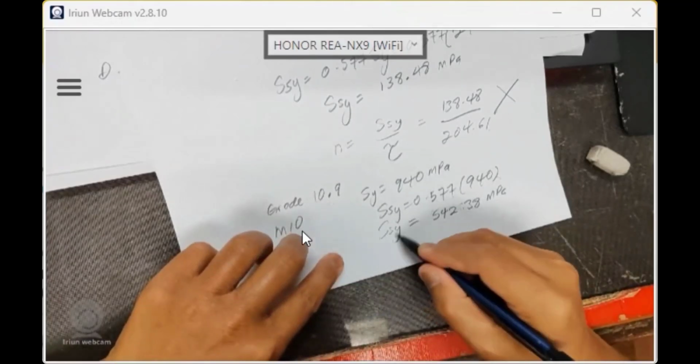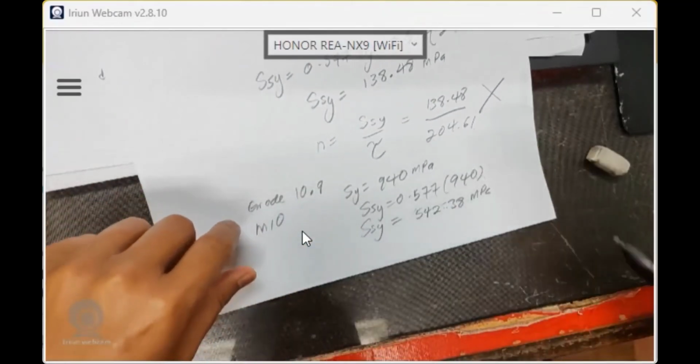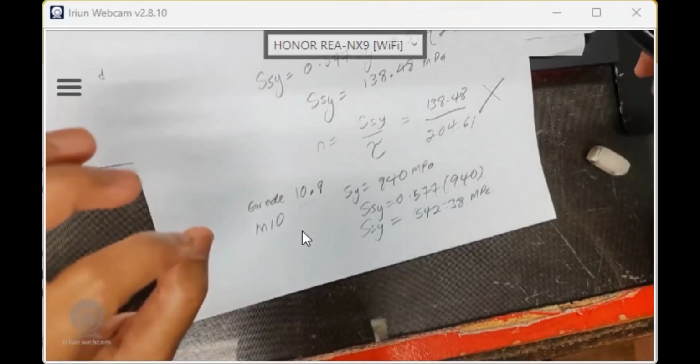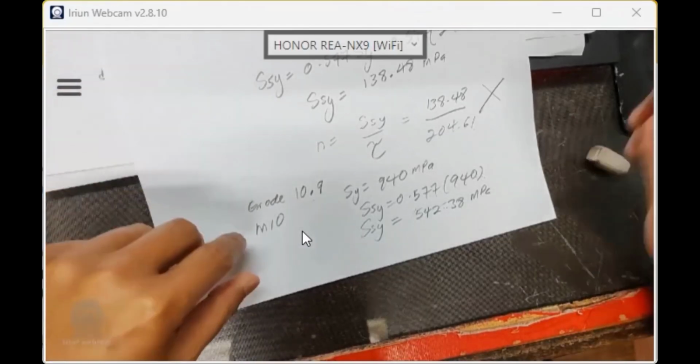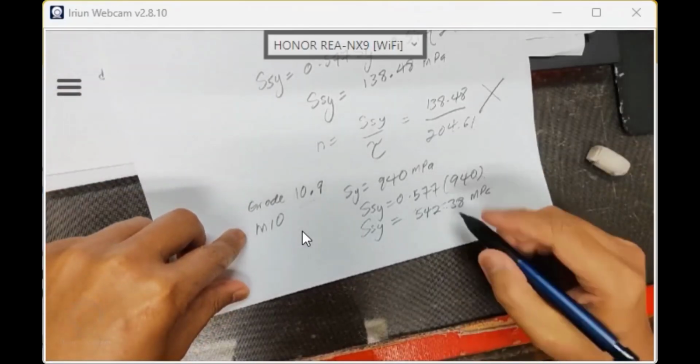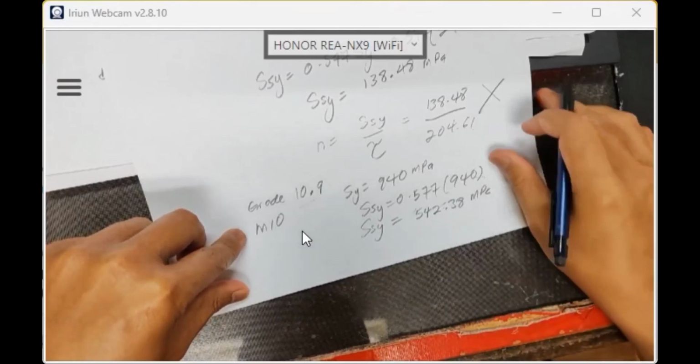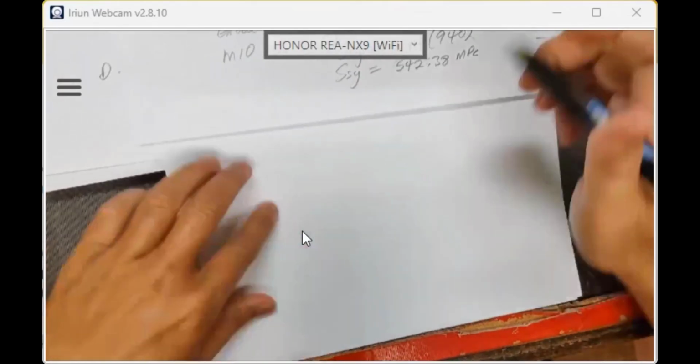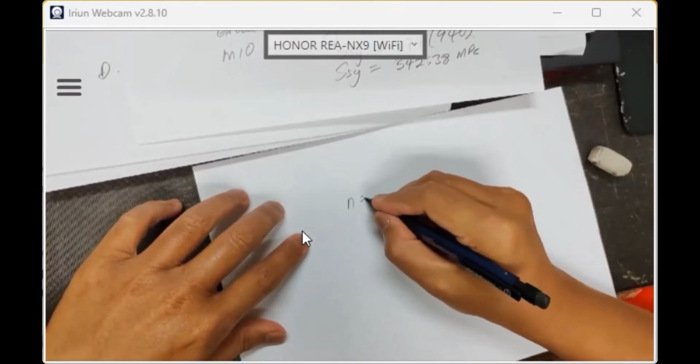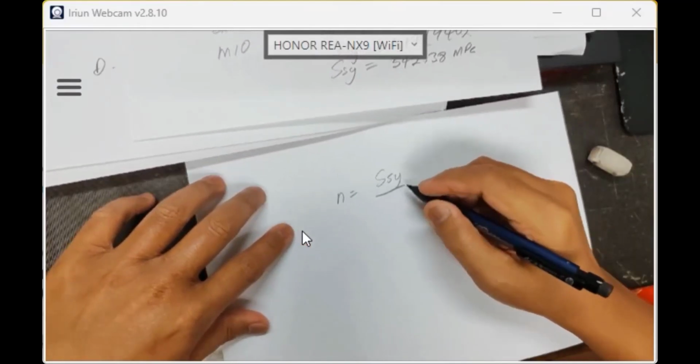Shear strength is 0.577 SY. Remember this from your static analysis, the distortion energy theory: SSY is 0.577 SY. So 542.38 megapascal is the shear strength, and the safety factor is SSY over your total shear stress.